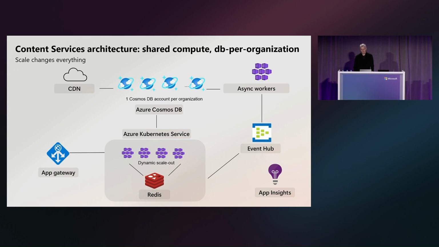Instead of app services, we're running Kubernetes because at this request volume, we need that level of control over pod scaling, resource allocation, and deployment strategies. WAF is still there, async work is done by Kubernetes, monitoring, of course, is still there, but Kubernetes instead of app services, and Cosmos per tenant instead of SQL. Same patterns, different scale point.